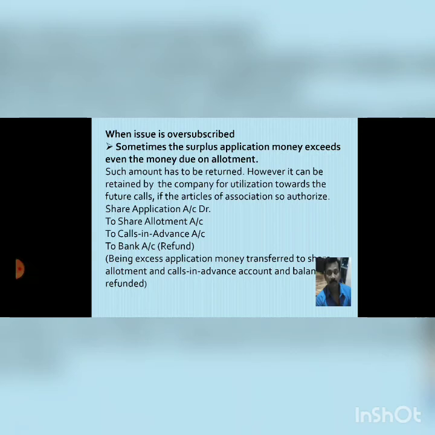To share allotment account means the amount which is required at the time of allotment, and if some further amount is retained by the company, then it is transferred to calls in advance. And to those shareholders whom no shares are allotted, their money is returned back or refunded back through bank account.